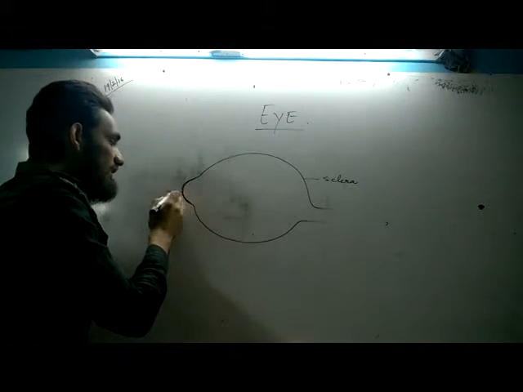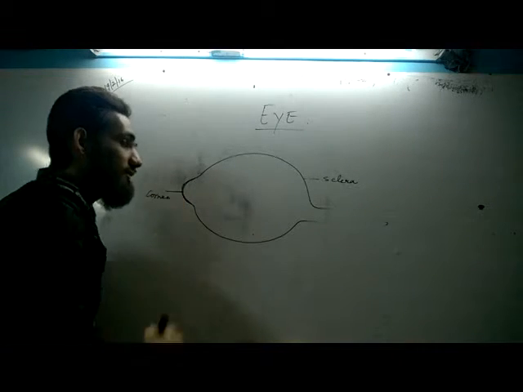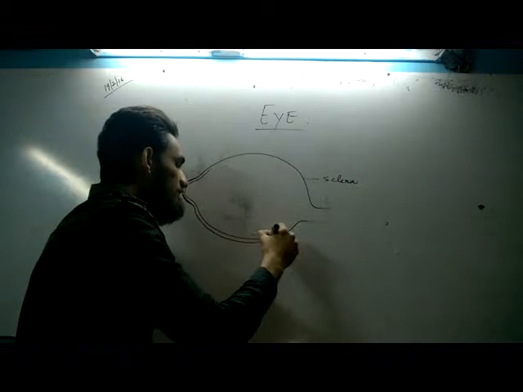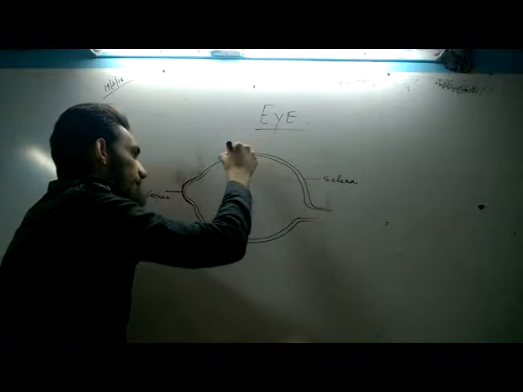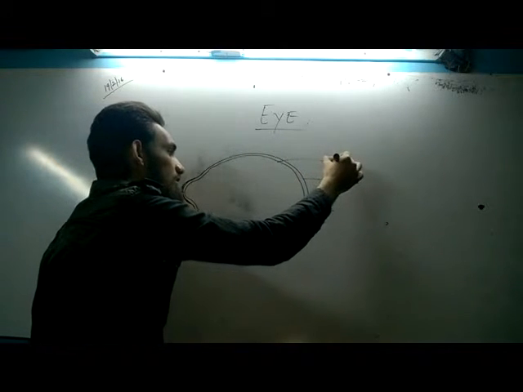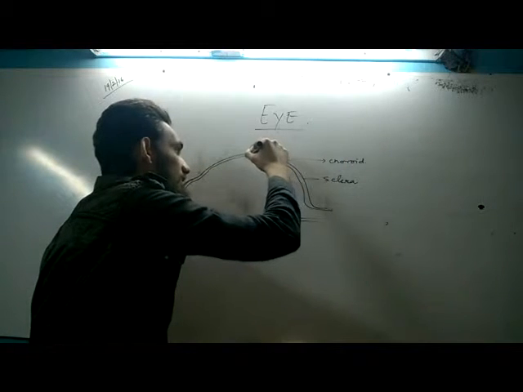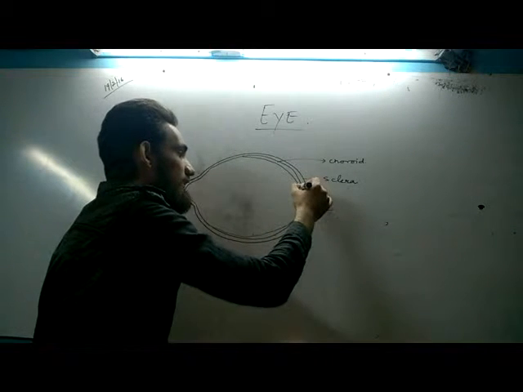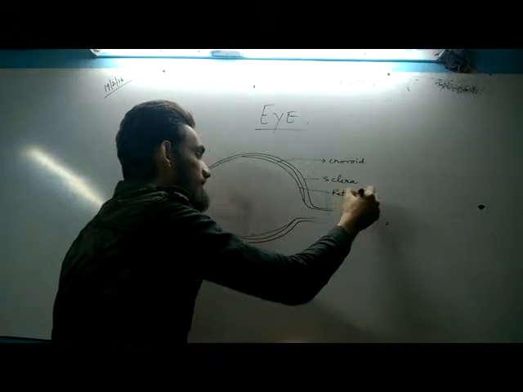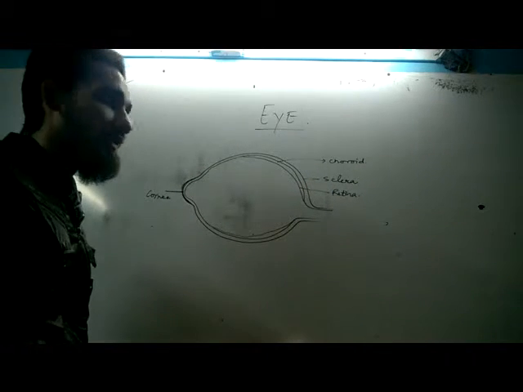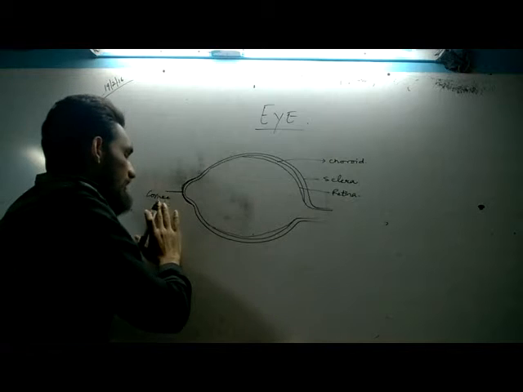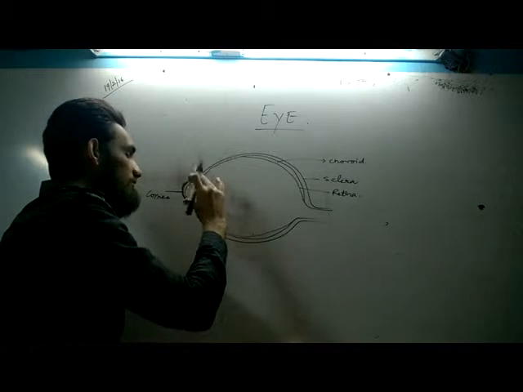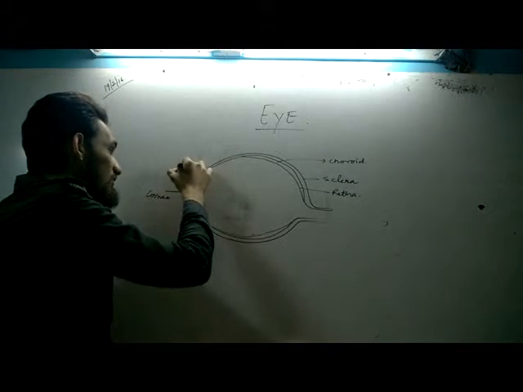Now this thick part of the sclera is called the cornea. Okay, the second layer is called the choroid, and there is a third layer. This third layer is called the retina. Okay, 3 layers of the eyeball. Next, starting from here, this is the cornea. Behind the cornea, there is a diaphragm, a gate which can open and close. This gate is called the iris.